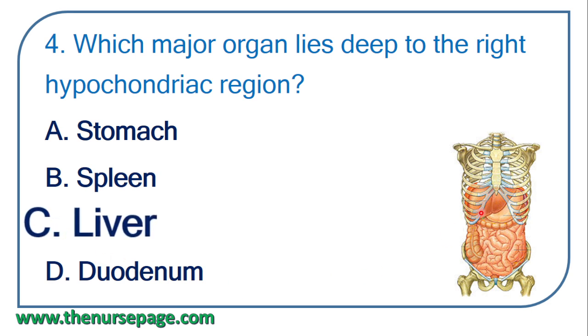So, this is the right hypochondriac region. Hypo means below. Chondriac means related to ribs. So hypochondriac means below the rib. Right side hypochondriac means right side below the ribs. So on the right side below the ribs there is the liver. The liver is situated in the right hypochondriac region.